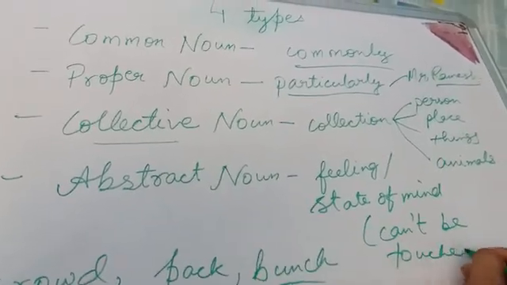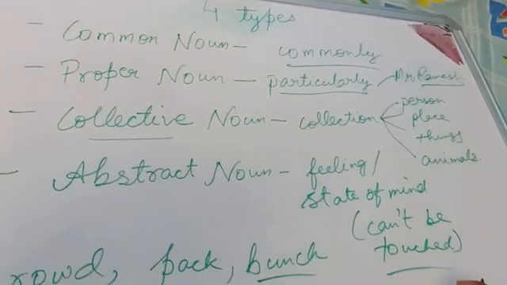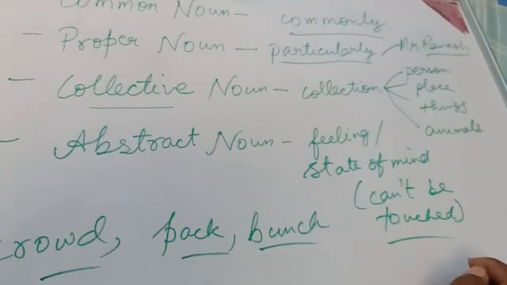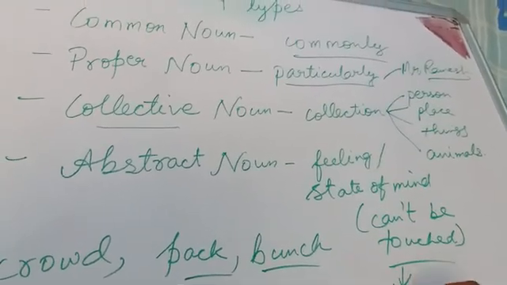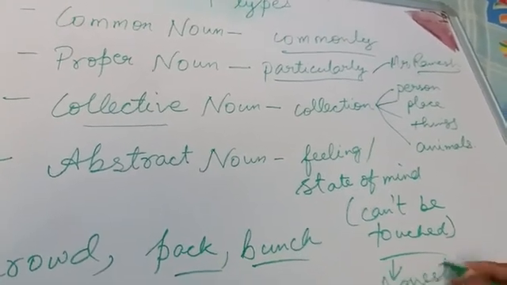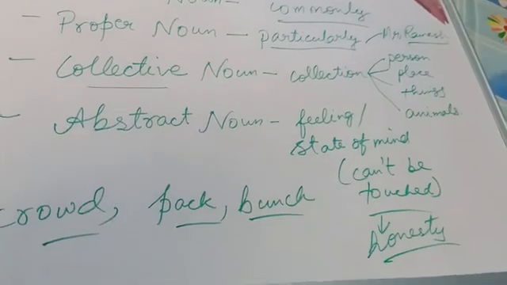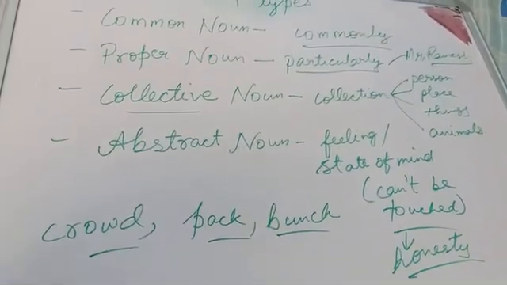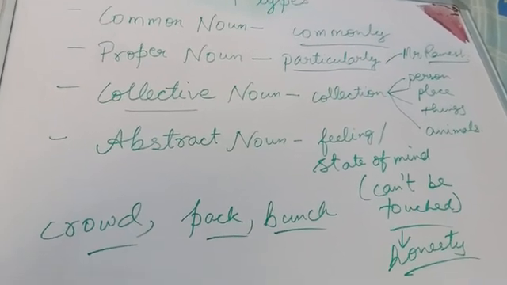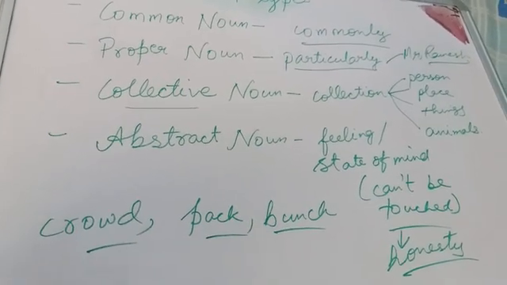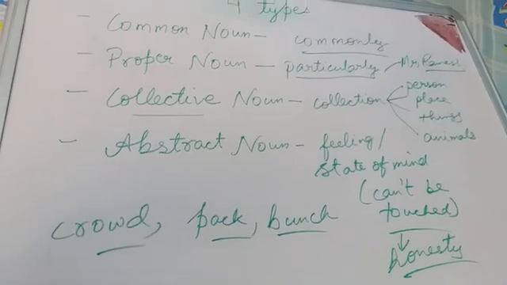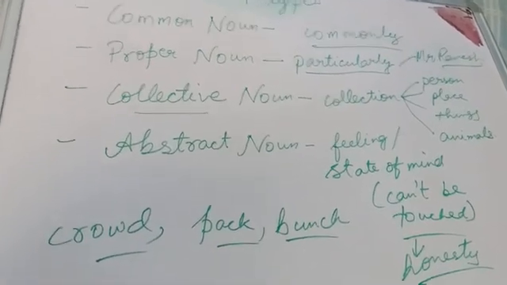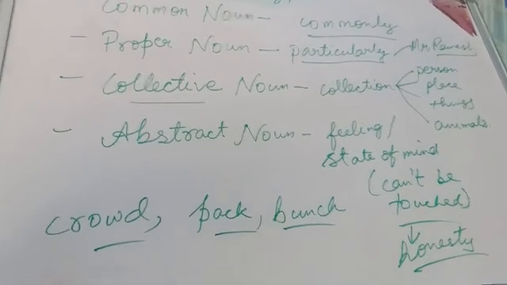Because feelings and emotions are only to express, they cannot be touched, like honesty, bravery, childhood. These all are examples of abstract nouns. So I hope you have understood. Based on these, we will do some exercises, and we will continue in the next class. Okay, thank you.